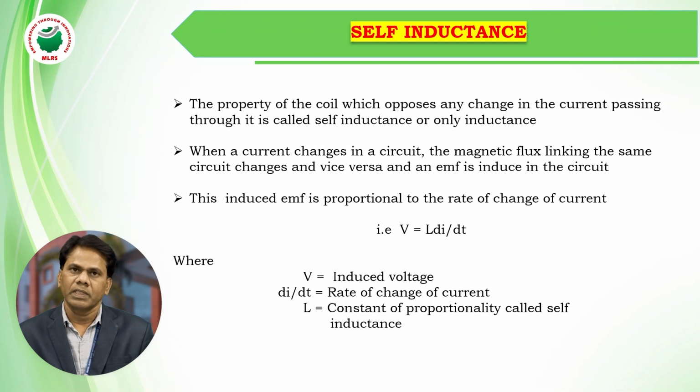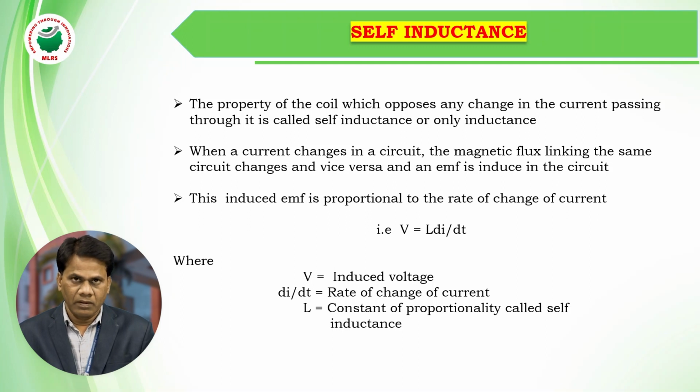So the property of a coil which opposes any changes in the current passing through it is called self-inductance. Simply, we call self-inductance the inductance of a particular coil. That is the basic definition of self-inductance.